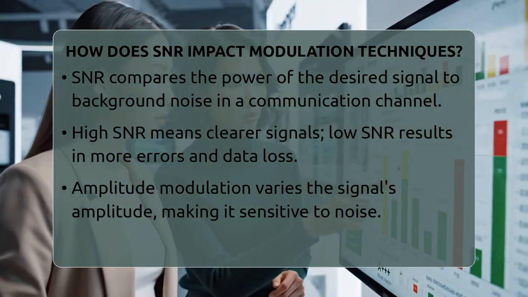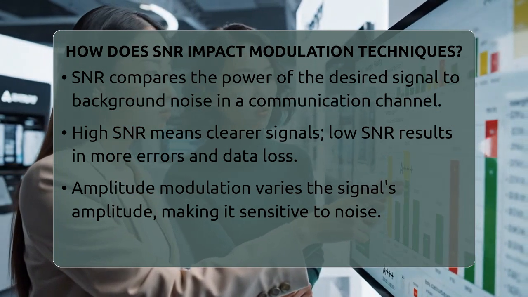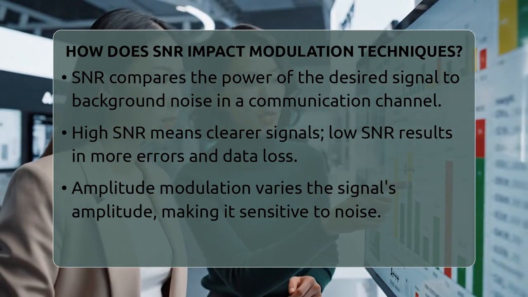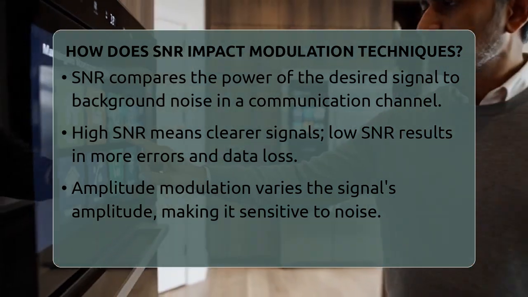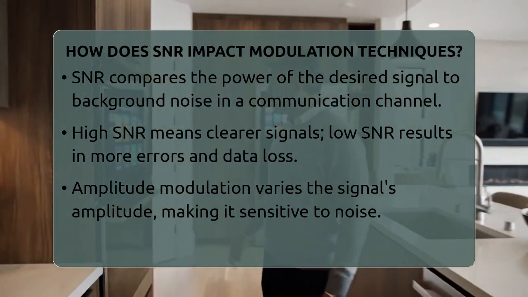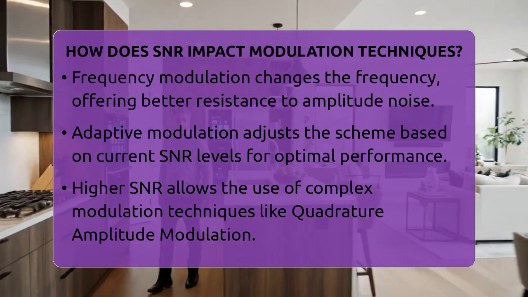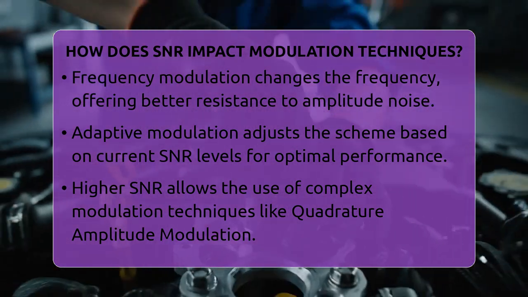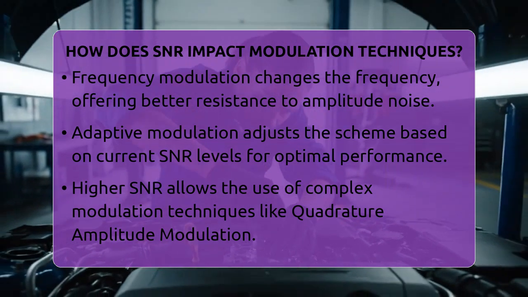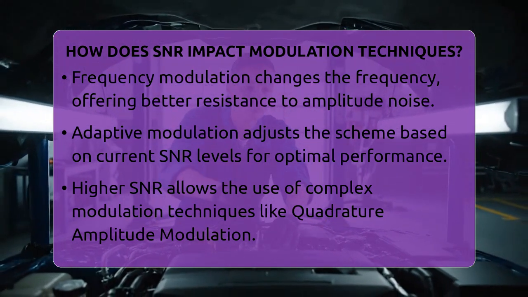Different modulation techniques respond differently to changes in SNR. Take amplitude modulation, for example. It encodes information by varying the amplitude of the carrier wave. But this makes it very sensitive to noise because any disturbance in amplitude directly affects the data. If the noise gets stronger, the signal's clarity drops and errors increase.